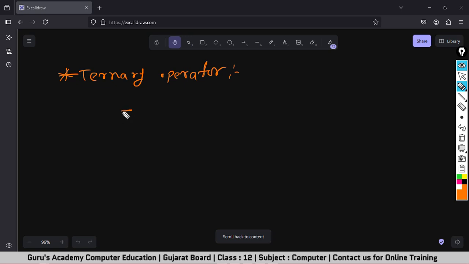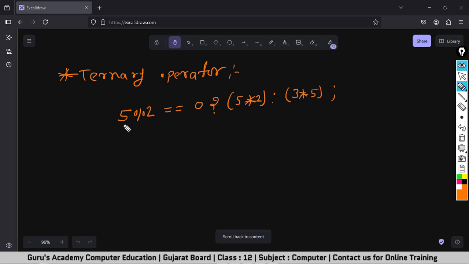I'm saying 5 modulus 2 equals to 0, then 5 into 2 or 3 into 5. So this is the statement.